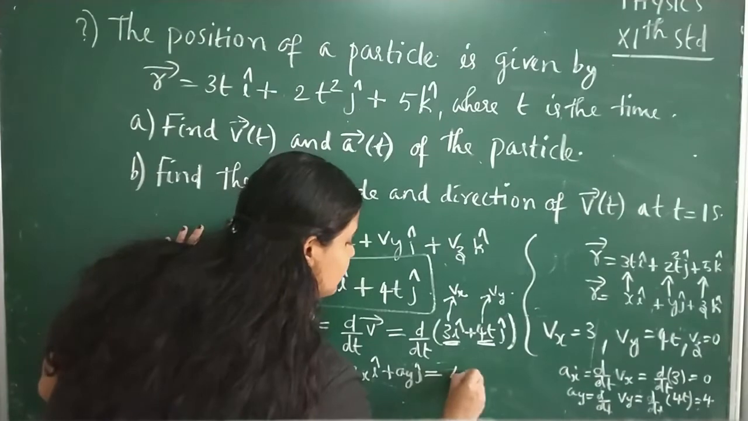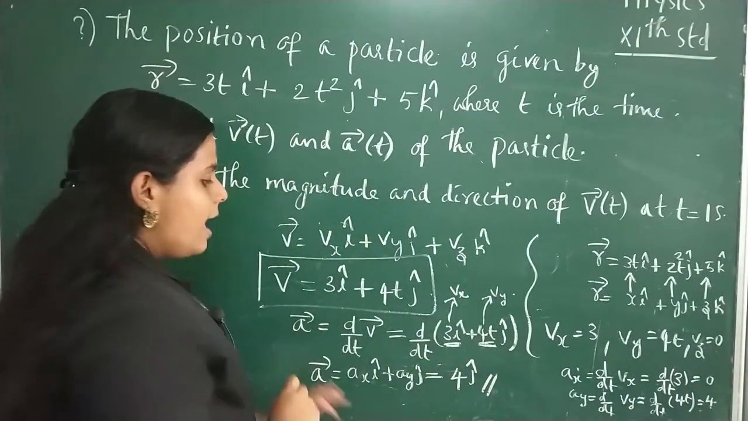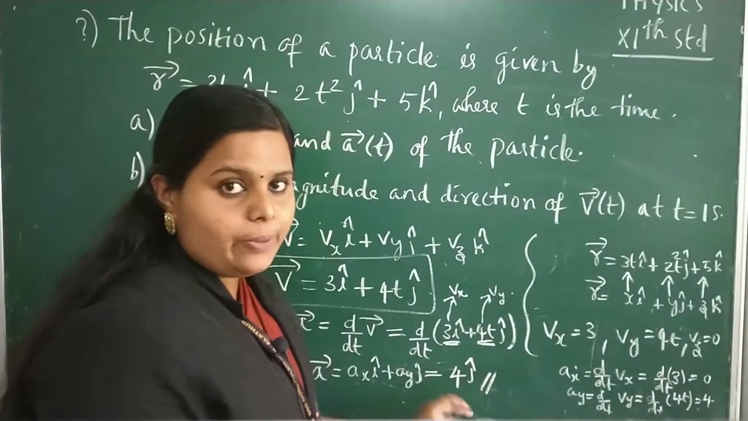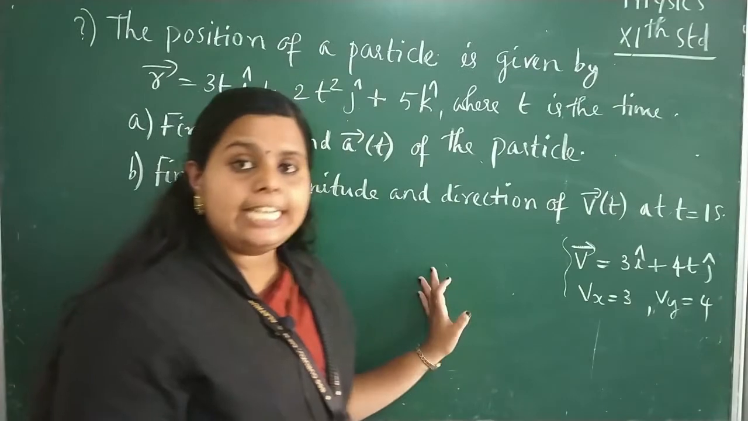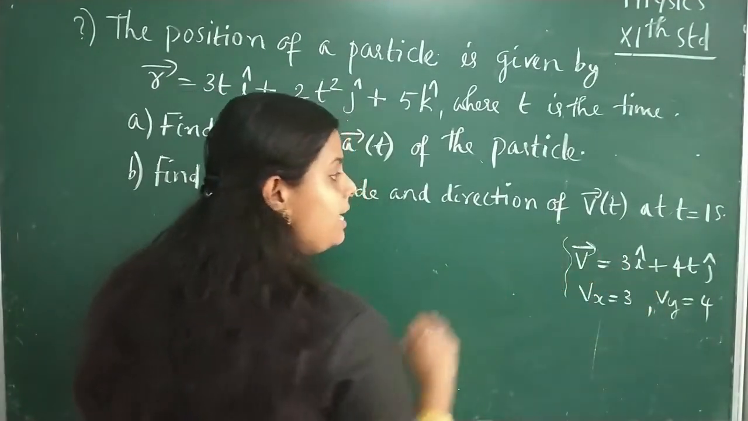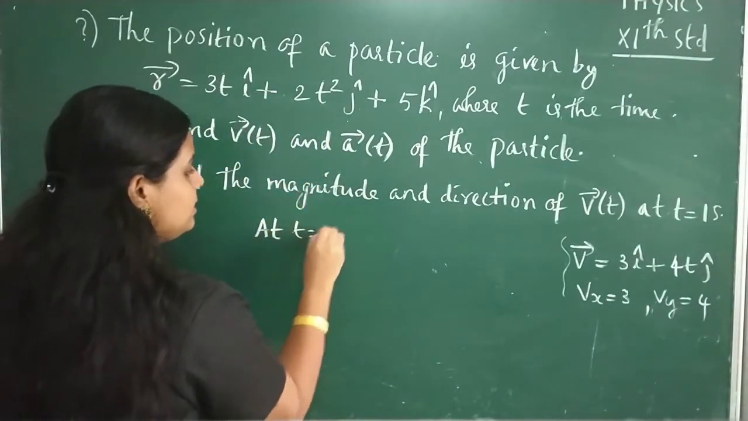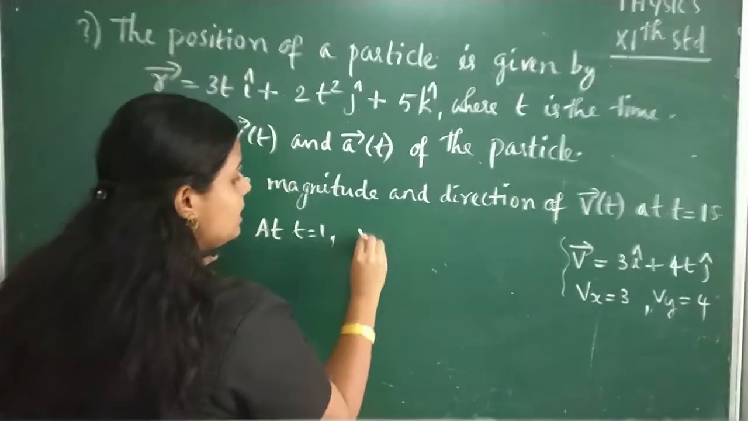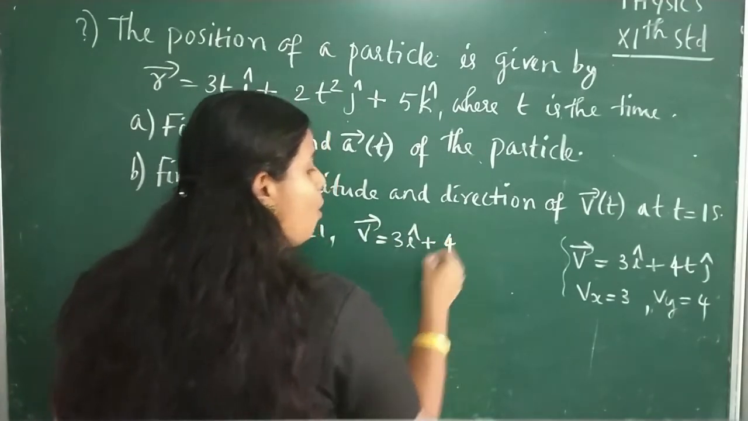That is 4. So the acceleration will be 4 j cap. Okay, acceleration is 4 j cap. Now the second question, find the magnitude and direction of velocity at t equal to 1 second. So we have the velocity v is equal to 3i plus 4tj. So at t equal to 1 second, this velocity can be written as v is equal to 3i plus 4t.